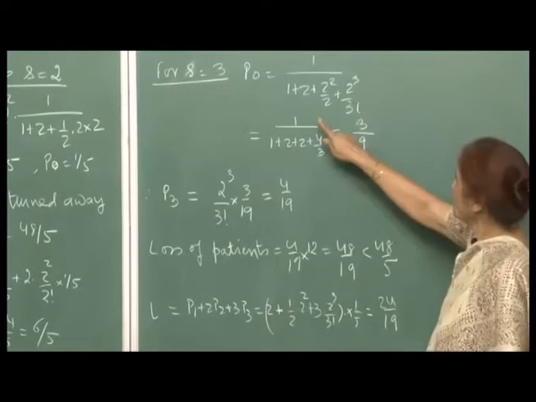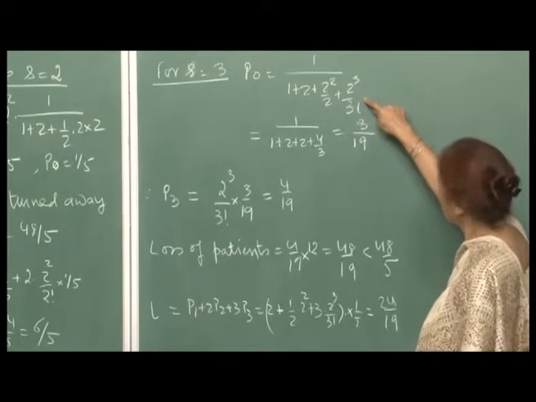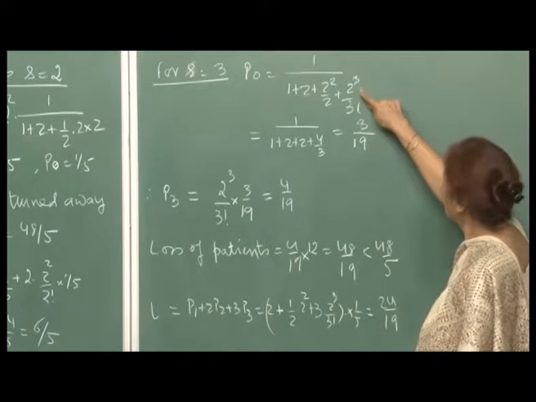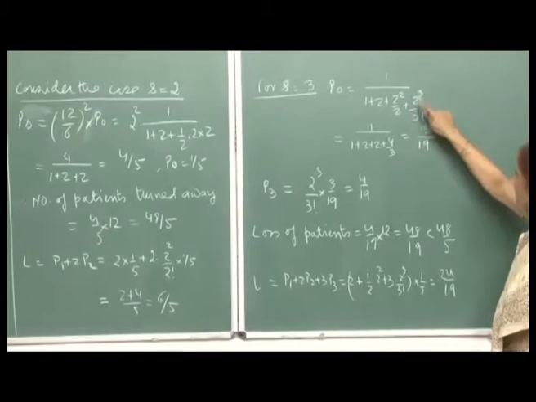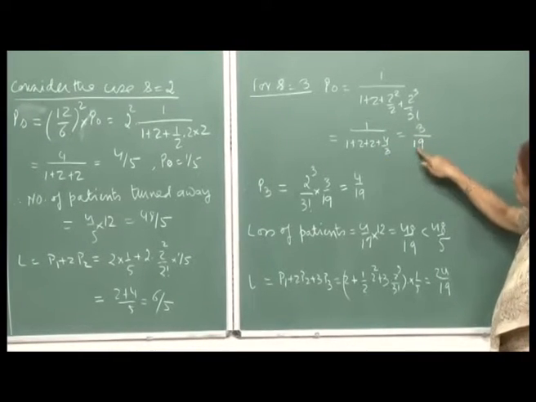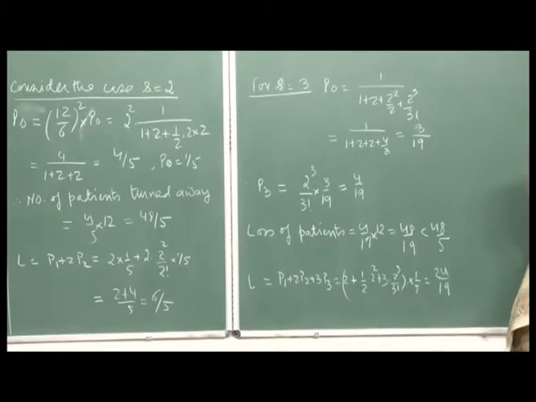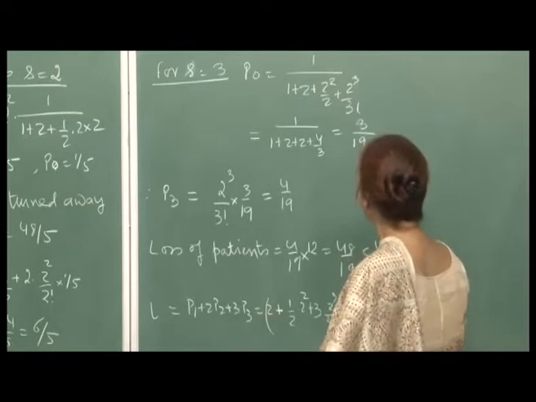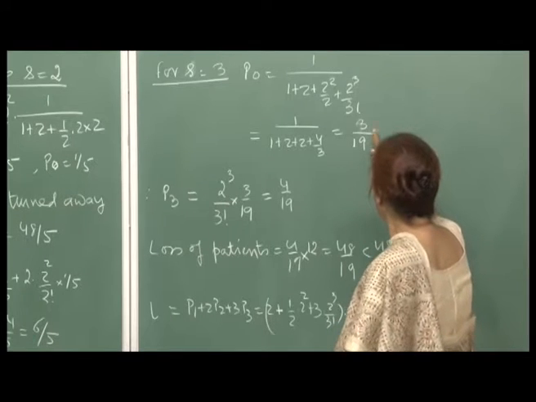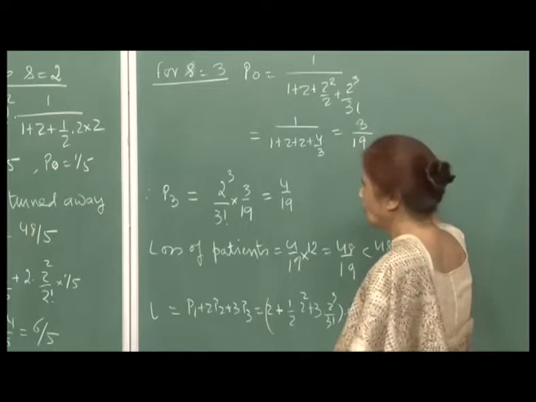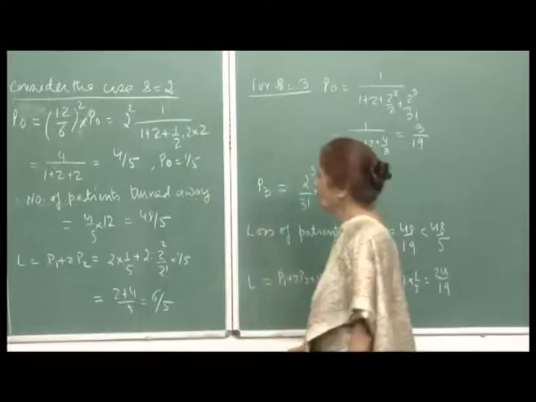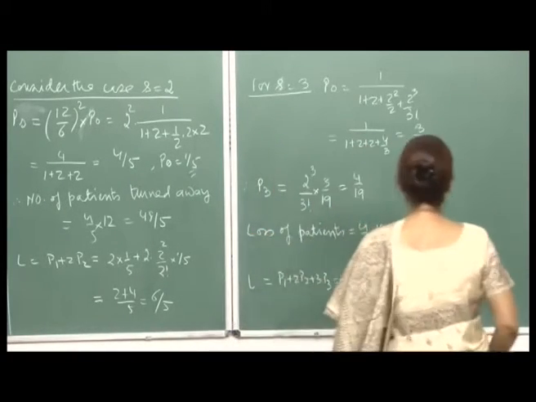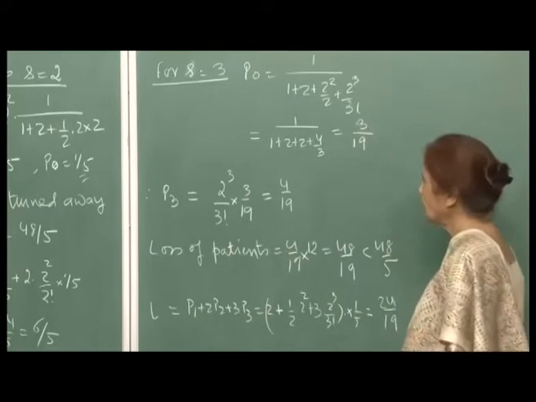Now, for s equal to 3, when you make the computations, your P naught comes out to be 3 by 19, because now you will go up to 3, the summation, n varying from 0 to 3. So, this is the computation, and it comes out to be 3 by 19. P naught is of course the probability that there is no patient in the labor rooms, and here your P naught was 1 by 5. This was 1 by 5 and this is 3 by 19.